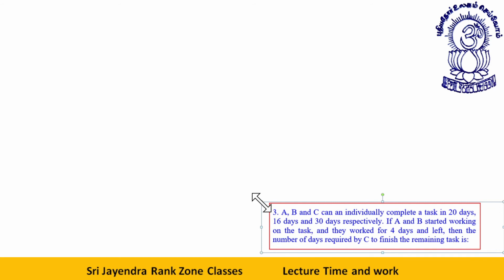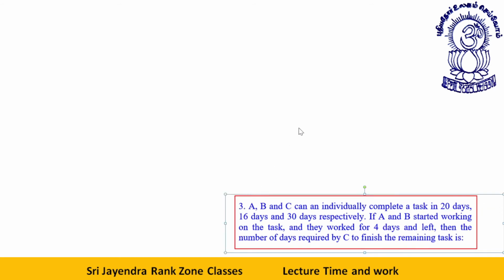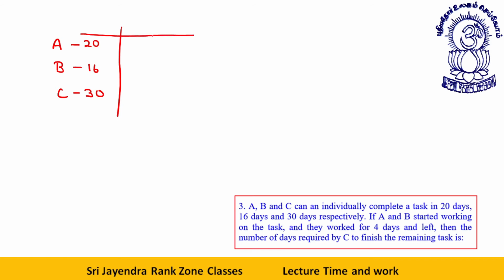Now let's take a few good ones. A, B, and C individually can do a piece of work in 20, 16, 30 days respectively. If A and B started working on the task and they worked for 4 days and left, then the number of days required by C to finish the remaining task is? First of all, let's take the LCM of these units, 20, 16 and 30. Just think of a number which is divisible by all three. I can say 240 is such a number.